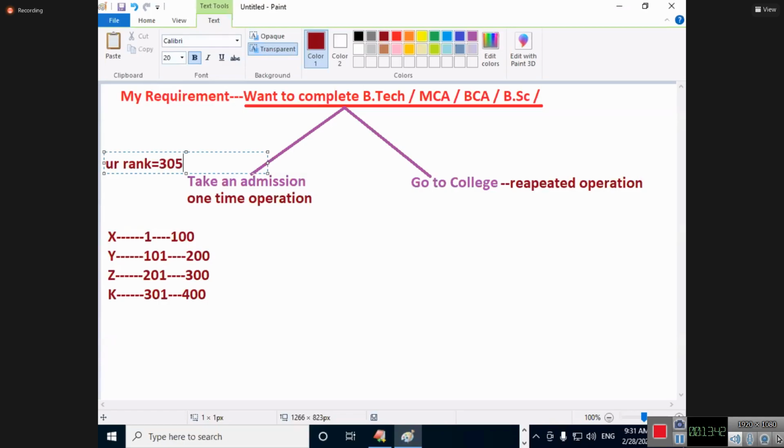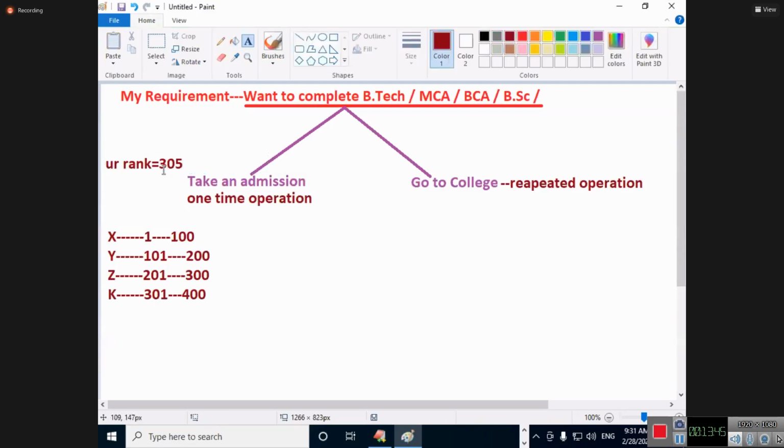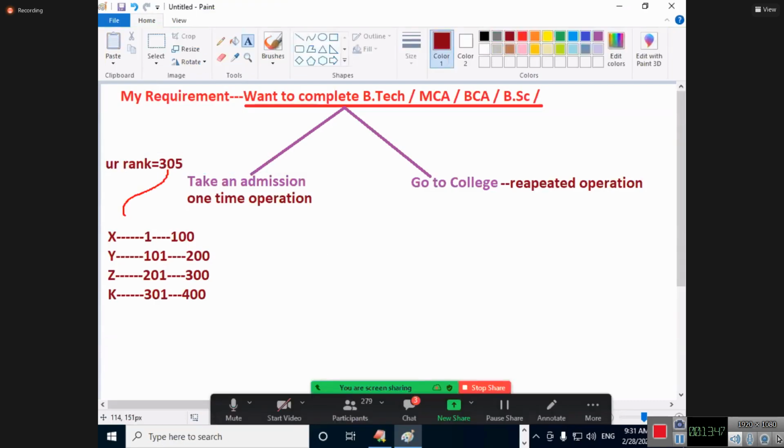Compare your rank. What is my rank? 305. Does my rank lie in 1 to 100? The operator is 'in'. Does my 305 lie within 1 to 100? False. False means go on. How many times are you checking? 1 time. Does my rank lie within 101 to 200? No, it goes to next. Within 201 to 300? No. Next, does my rank lie within this? Yes. Get an admission in K. How many times? 1 time.